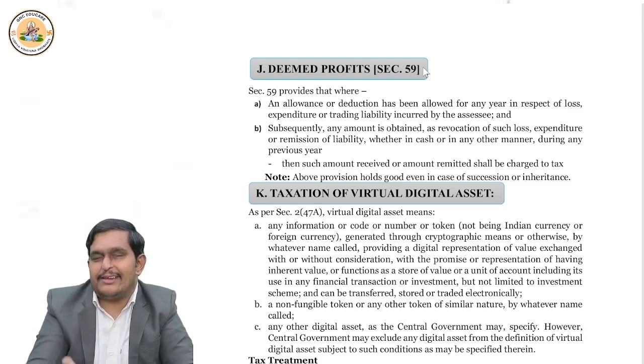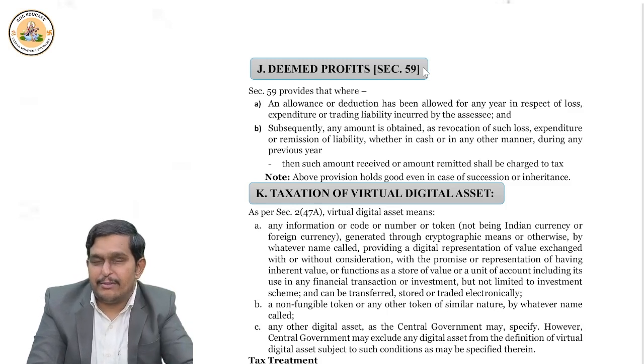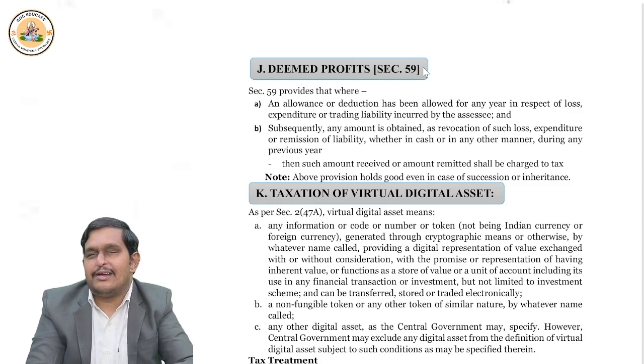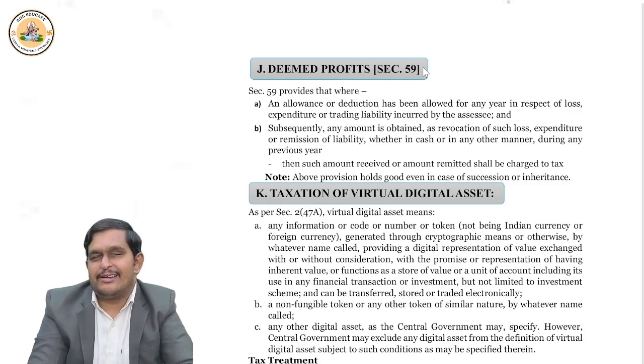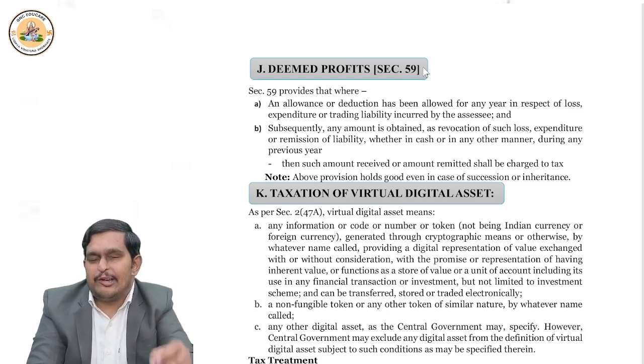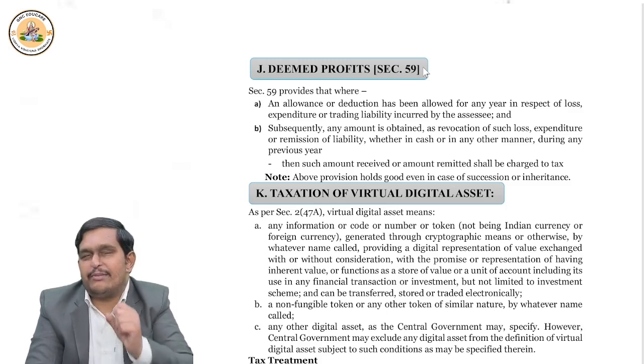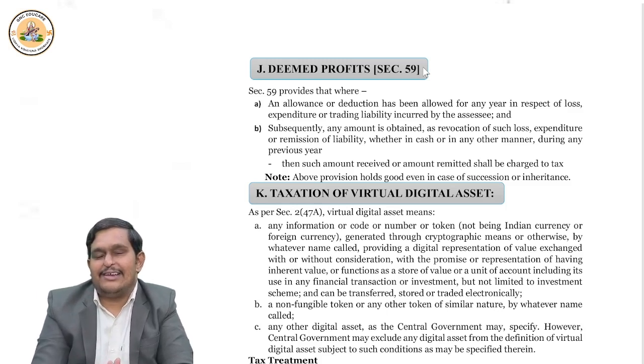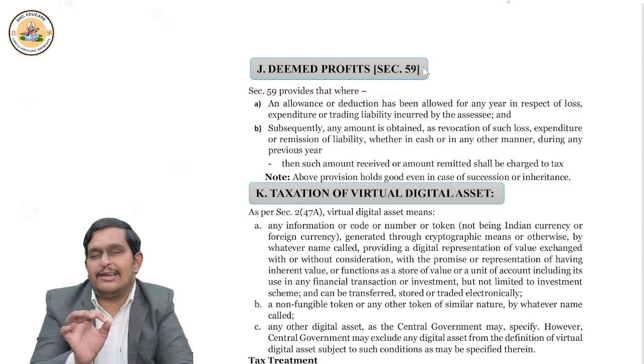Even in case of succession, even in case of inheritance, earlier the deduction was claimed. Earlier you claimed it as loss, earlier you claimed it as expenditure, earlier you claimed it as allowance, and you reduced your income. But now you got that money back. So you pay tax on it. It is deemed income under section 59. It is similar to section 41 under the head PGBP. And this applies even in case of succession and inheritance.